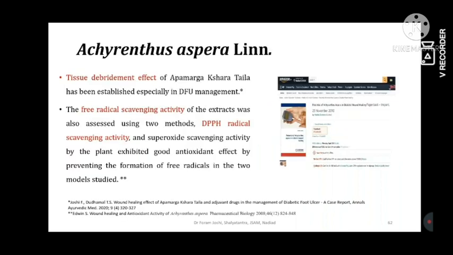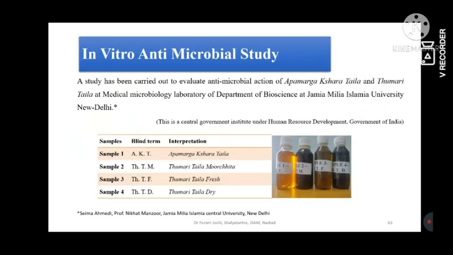Then Achyranthes aspera. Tissue debridement effect has already been established, and DPPH radical scavenging activities are also established. Even Amazon knows about this, and there is a book written by some allopathic practitioners, particularly on the potential of Achyranthes aspera in diabetic wound healing. We, being Ayurveda practitioners, might not know, but they know. See, the advances are improving day by day, and we must take them into consideration.